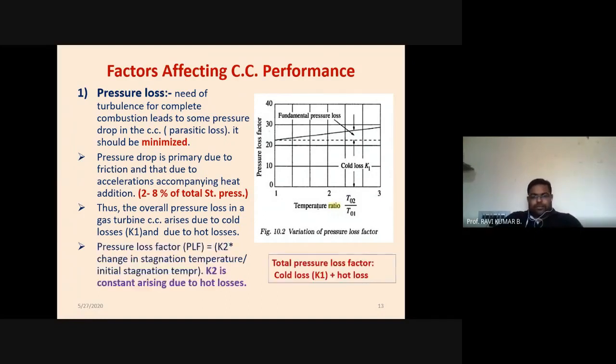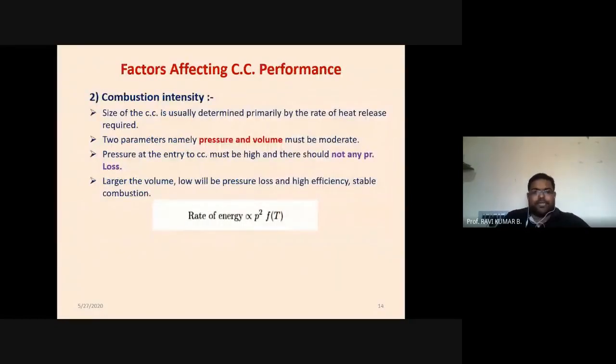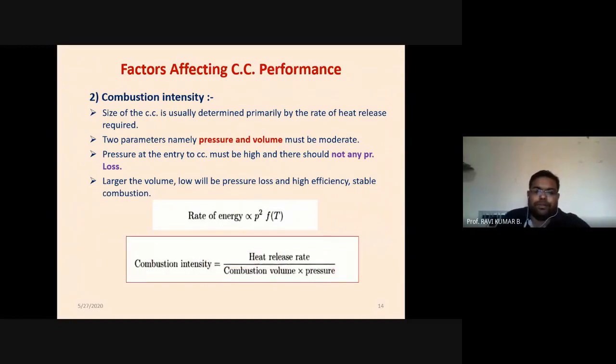So a total of two pressure losses are here, K1 and K2. One is pressure loss due to hot gases. The second one is pressure loss due to cold gases. Then combustion intensity. The heat release rate should be high in order to get the highest possible temperature in the combustion chamber. That is the second important parameter. So combustion intensity is given by the heat release rate divided by the combustion volume times pressure.